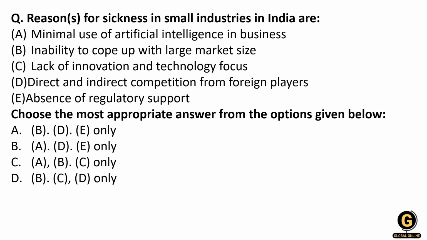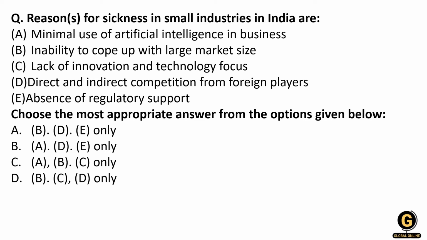Reasons for sickness in small industries in India are: A, minimal use of artificial intelligence in the business; B, inability to cope up with the large market size; C, lack of innovation and technology focus; D, direct and indirect competition from foreign players; and E, absence of regulatory support.